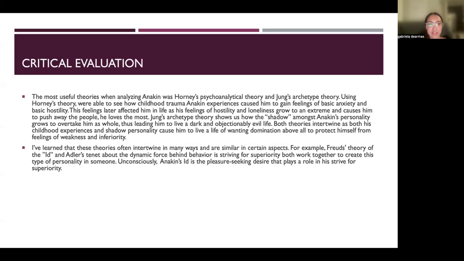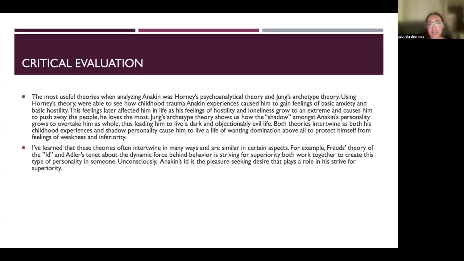Some critical evaluations. The most useful theories when analyzing Anakin were Horney's psychoanalytical theory and Jung's archetype theory. Using Horney's theory, we were able to see how childhood trauma Anakin experienced caused him to gain feelings of basic anxiety and basic hostility. These feelings later affected him in his life as his feelings of basic hostility and loneliness grew to an extreme and caused him to push away the people he loves the most, like his wife.